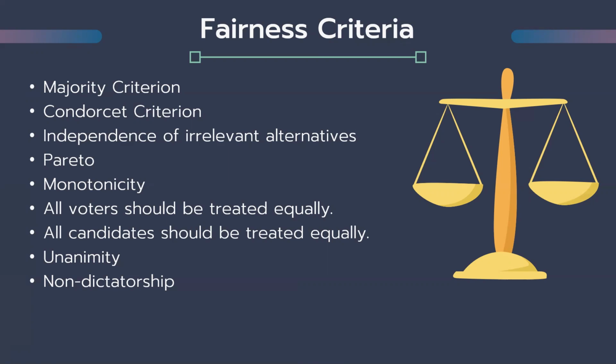Unanimity states that all voters are in agreement on a certain choice. Non-dictatorship states that results in voting cannot reflect a single voter's preference without considering other voters.